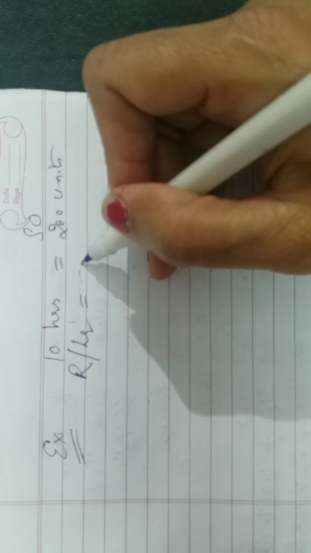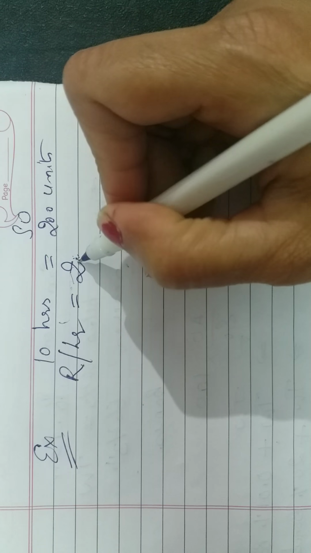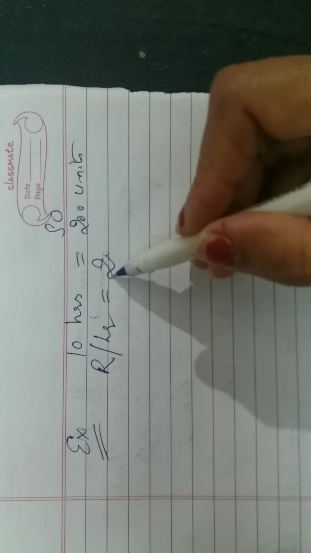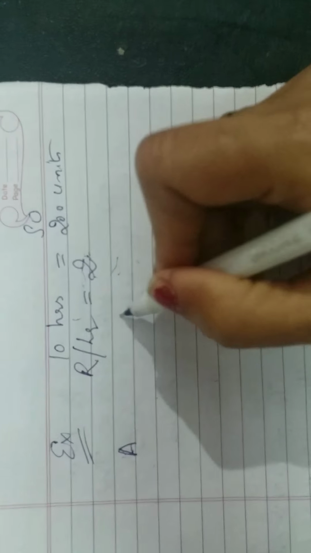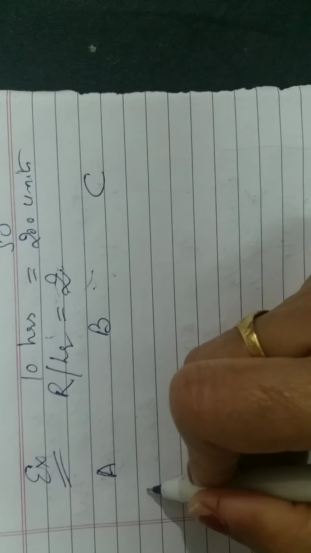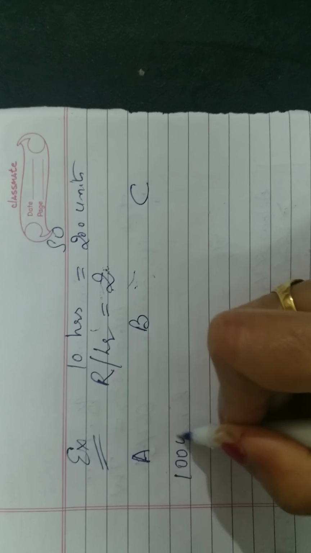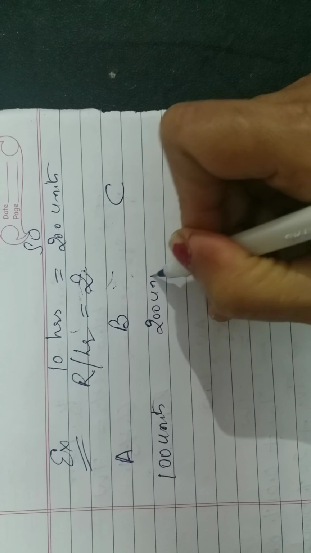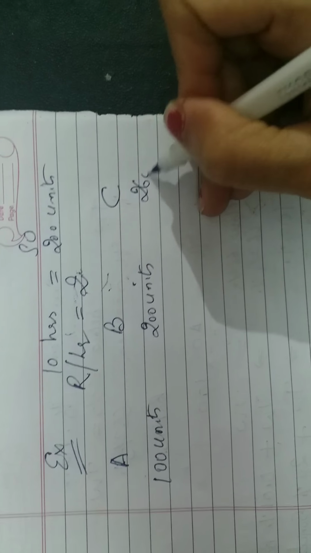Let's say the rate per hour is rupees 2. So in this case, how we are going to calculate in case of these three workers? Let's say A has produced only 100 units and then B has produced 200 units and C produced 260 units.